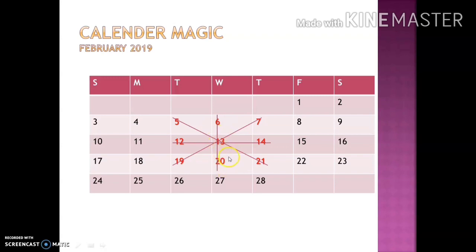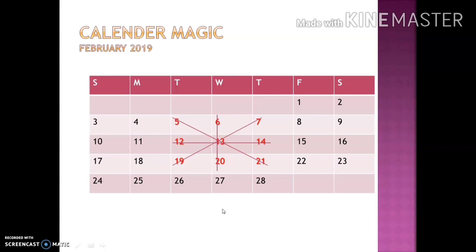This is one vertical line. This is one horizontal line. This is one slanting line, and this again one diagonal. Like this, you can join these three numbers passing through the center. Now students, what is the magic in these? Now you add this vertical line, 6 plus 13 plus 20. What answer will you get? If you add these three numbers, you will get 39.